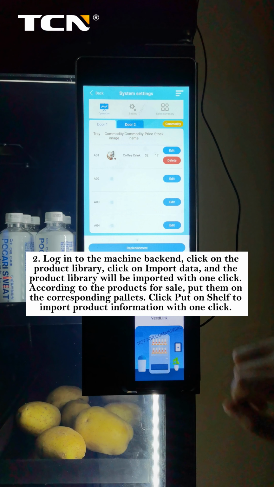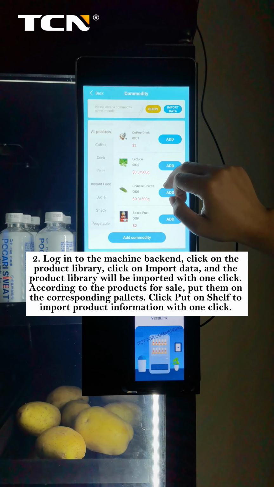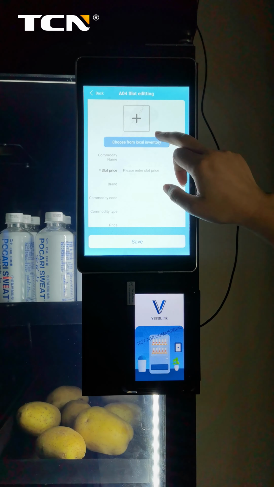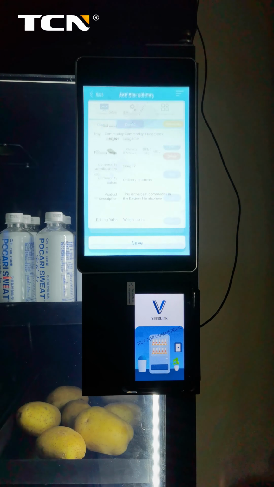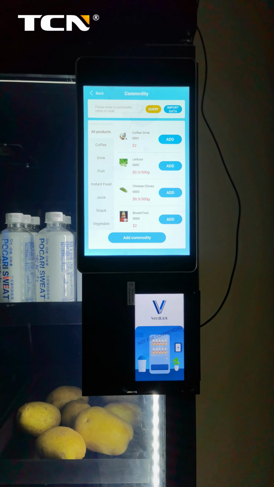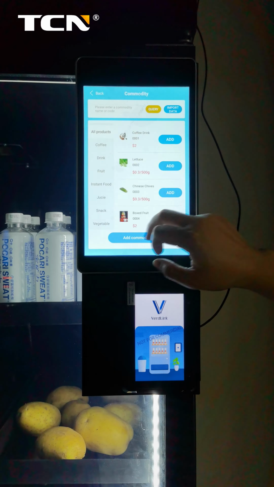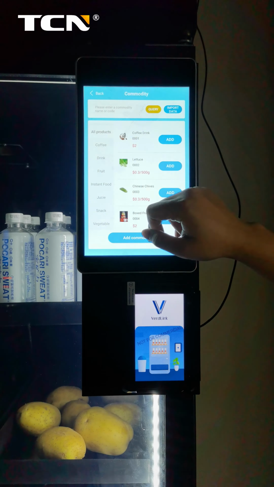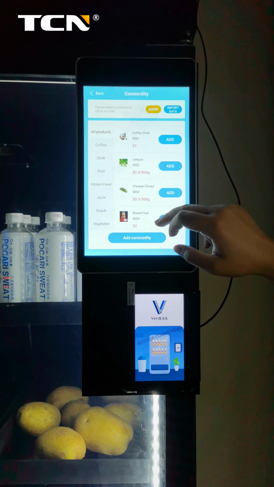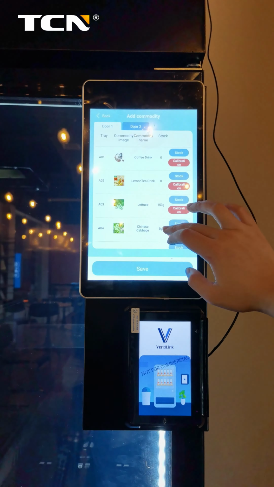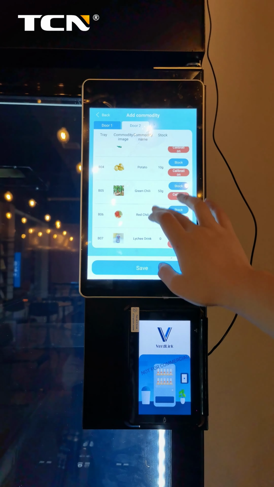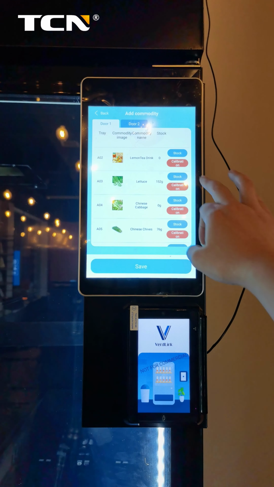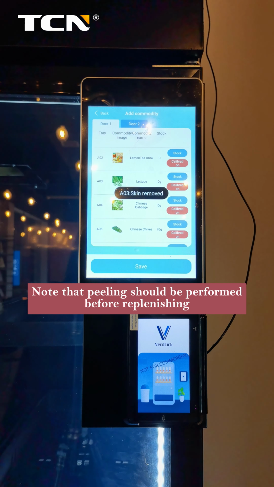According to the products for sale, put them on the corresponding pallets. Click Put on Shelf to import product information with one click. Note that peeling should be performed before replenishing.